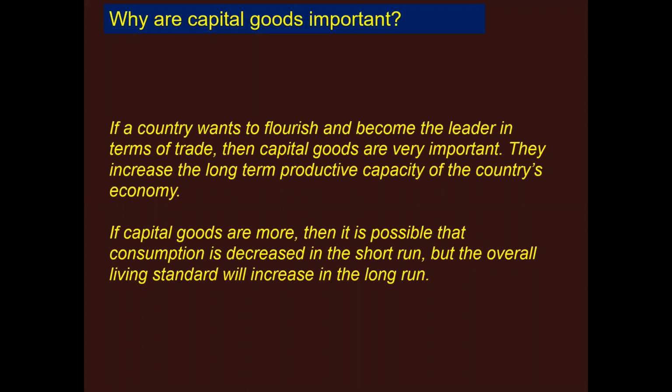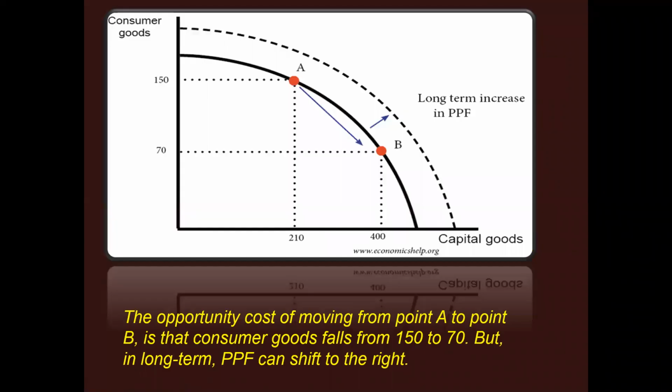So, we have seen that if capital goods are more, then it is possible that consumption is decreased in the short run, but the overall living standard will increase in the long run. This is a PPF. Here, the opportunity cost of moving from point A to point B is that consumer goods fall from 170 to 270.